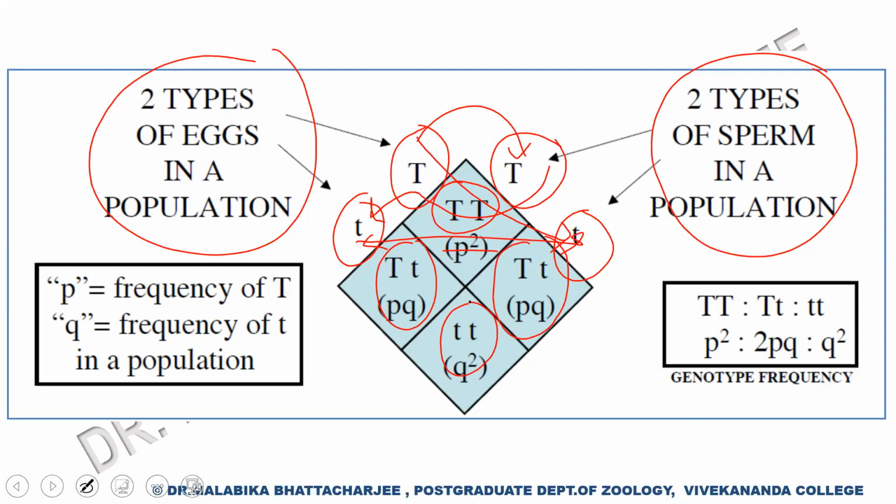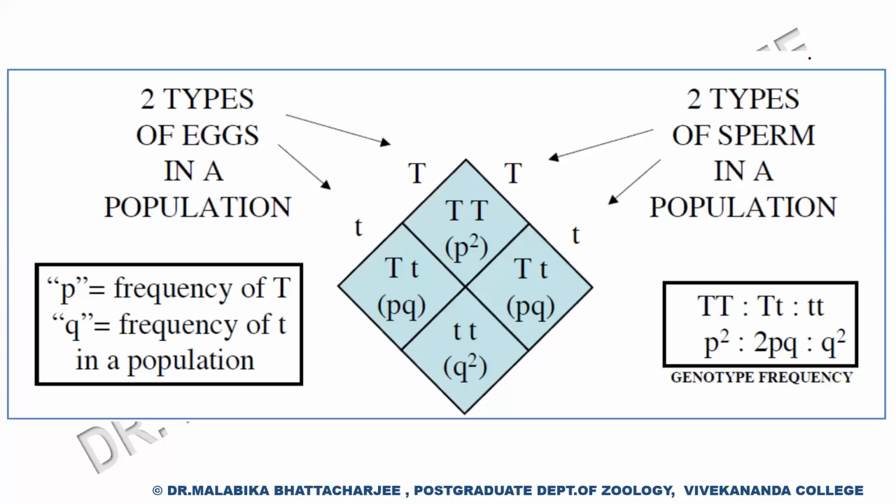And in terms of P and Q, by now you have understood capital T will be P square, capital T egg and small t sperm PQ, capital T sperm and small t egg PQ. Since phenotypically these are same, so it's 2PQ, and a small t egg and a small t sperm, when they meet, will produce the Q square homozygote.